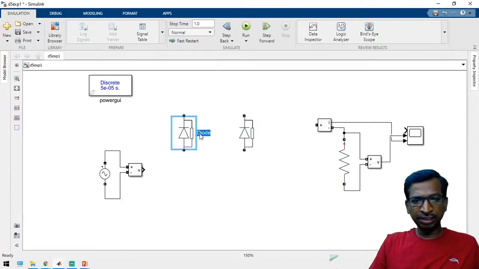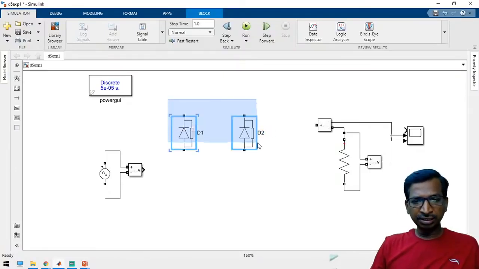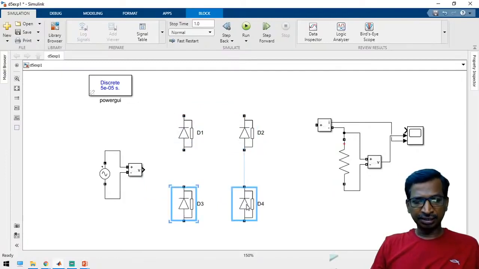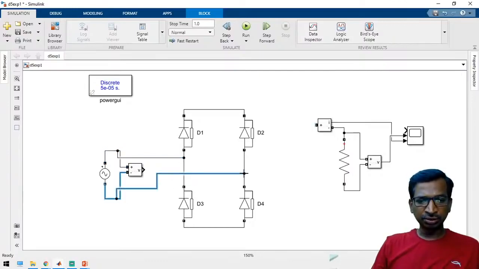Yeah, so this is D1 and this is D2, and similarly just select and then drag it. You can get additional components. Just connect as a bridge. And connect this block and these connections to this bridge. So earlier we got only a half controlled waveform, and now we are going to get a fully controlled converter.